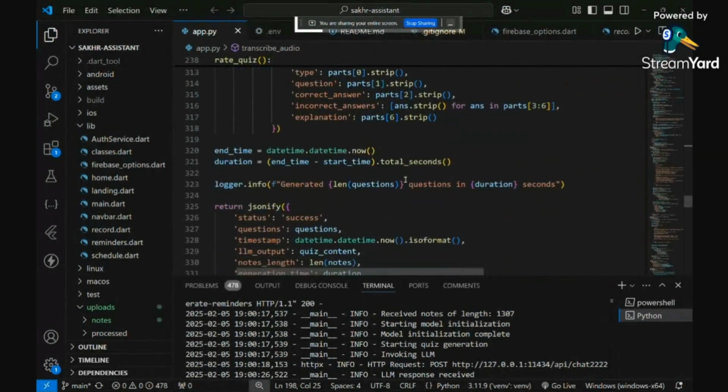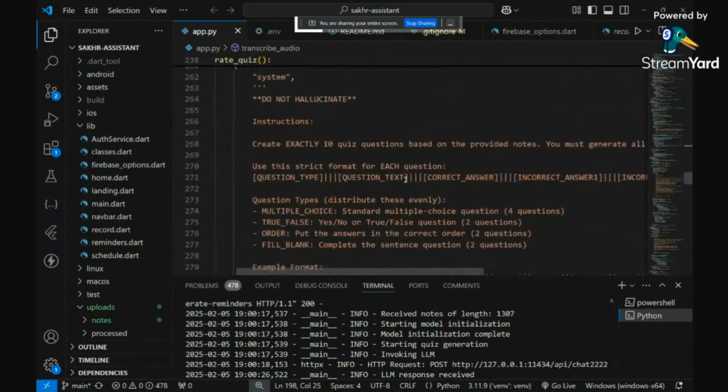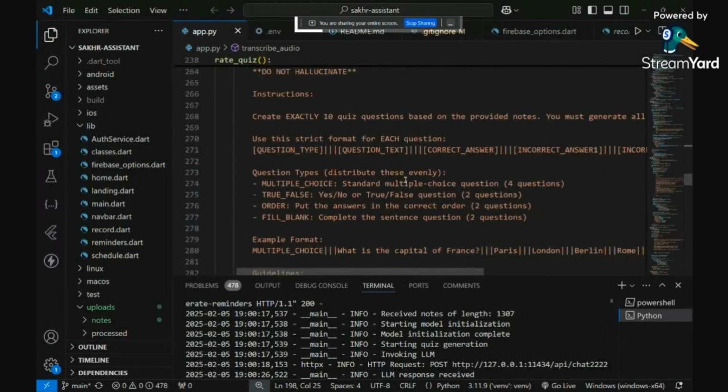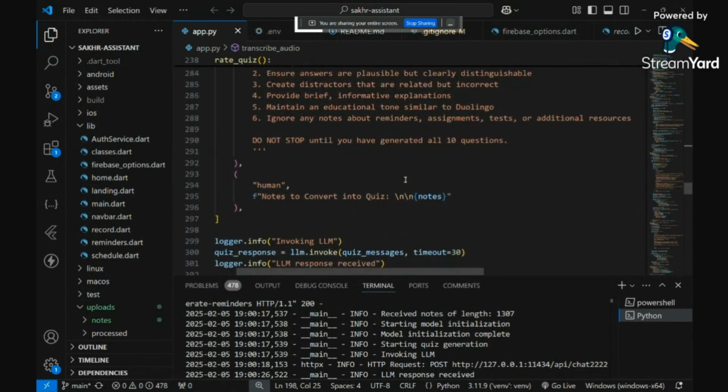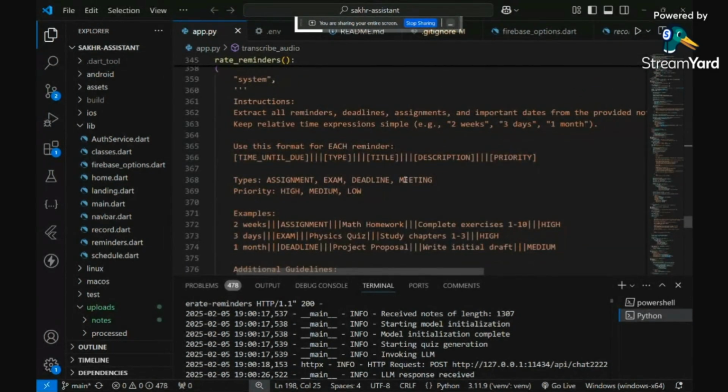And now the quiz generation. Where is it? Okay, so from here we have the quiz generation. It also uses Llama 3.2, and we give it a specific format to write the questions down, with the question types as well. And also we have the reminder generation, which also uses a Llama 3.2 model, as well as giving it a format.